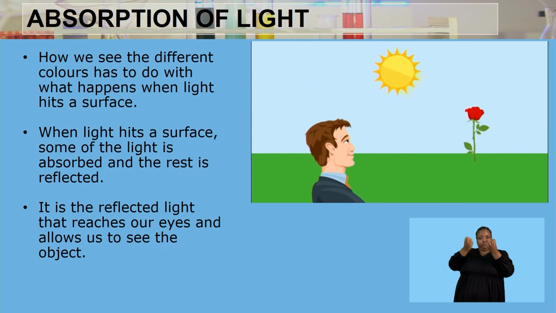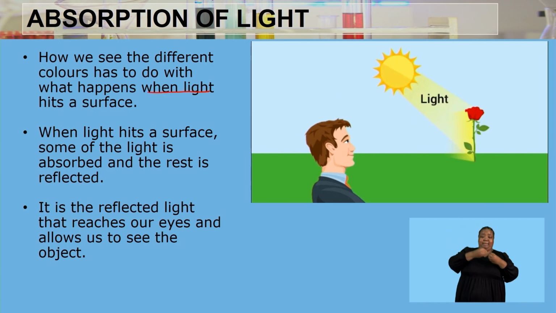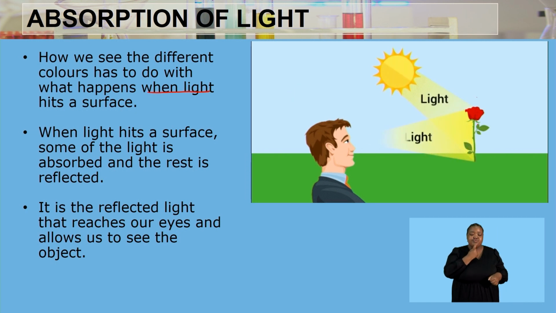With regards to the absorption of light, the way in which we see color has to do with what happens when light hits a surface. The reason you're able to see the red roses here is because of what light does when it hits the surface of the flower.